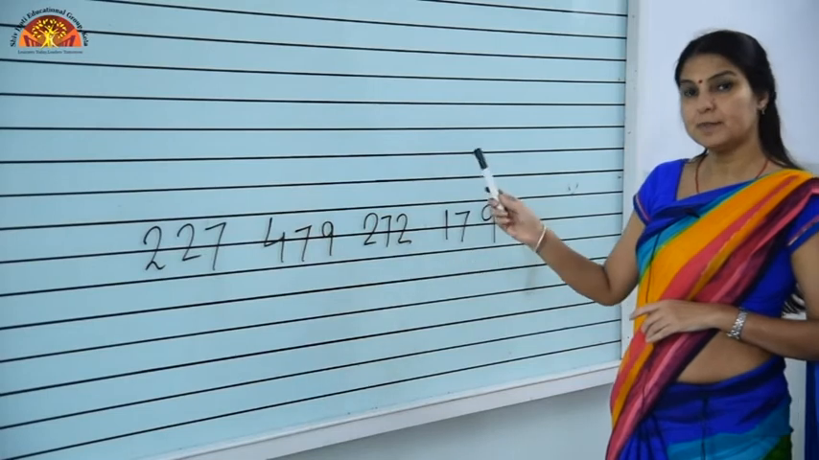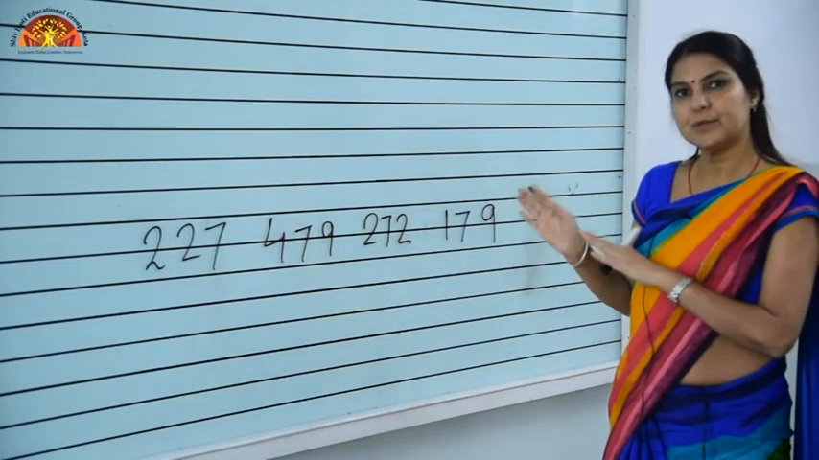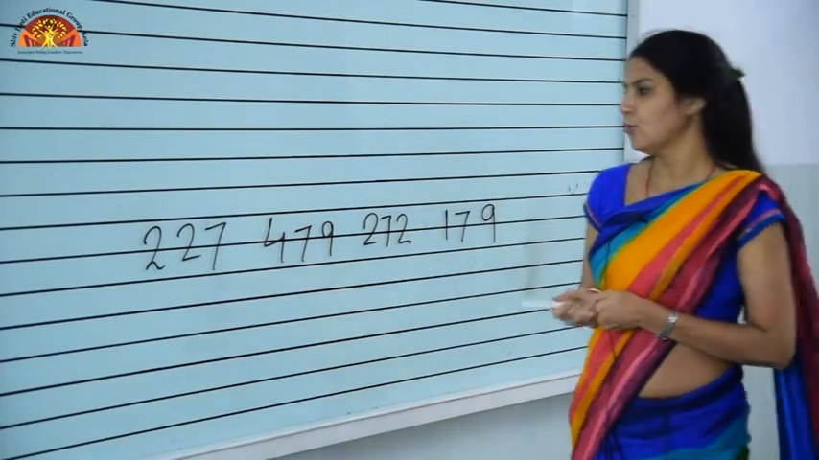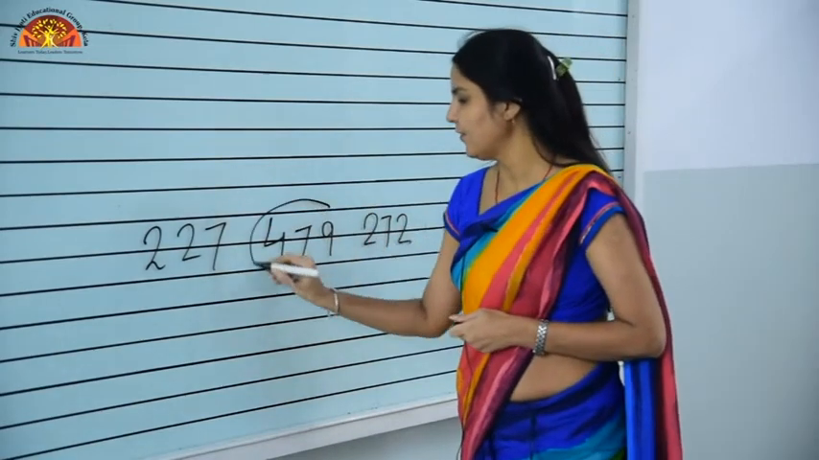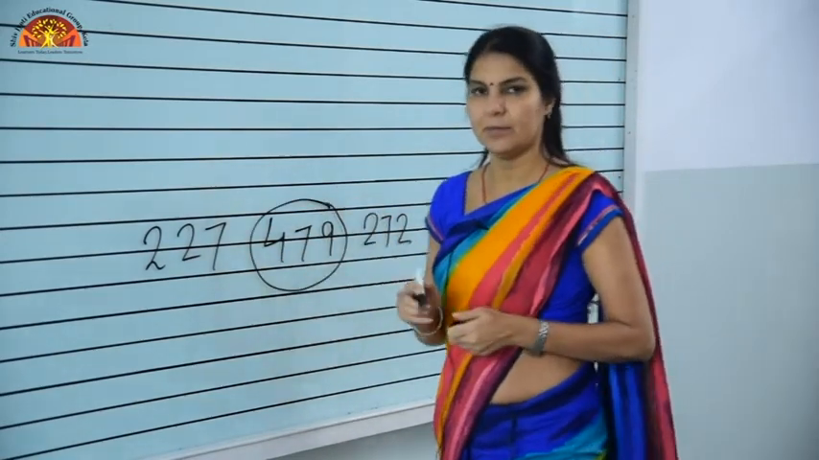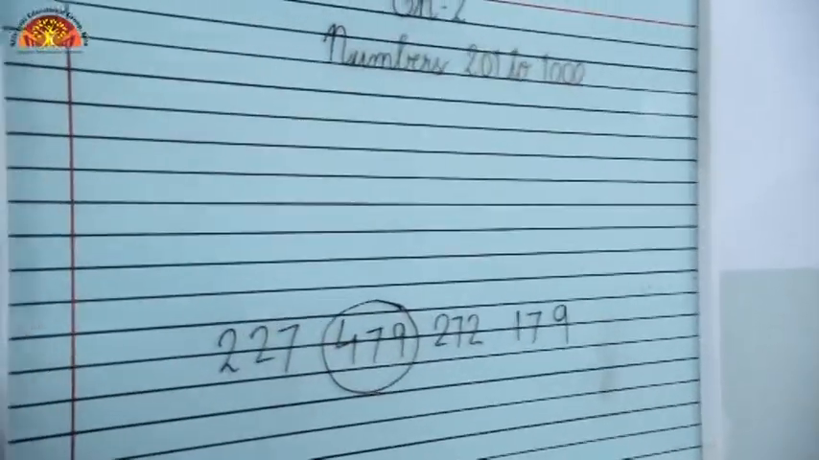So which number is bigger here? The number which is far from 0, that will be bigger. So this number 479 will be greatest number. I hope you have understood and you can do the rest of the sums yourself.